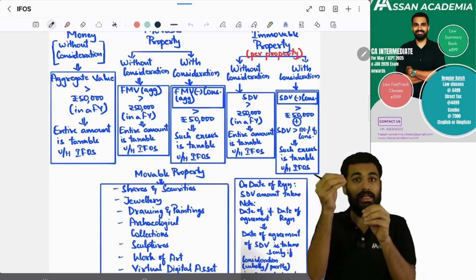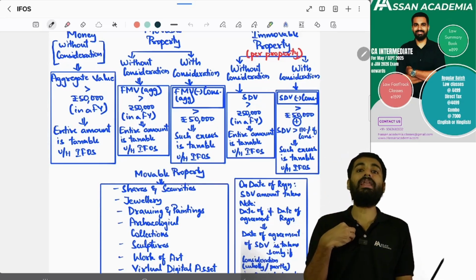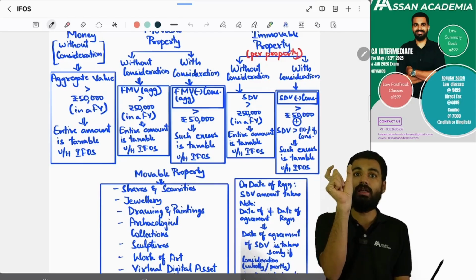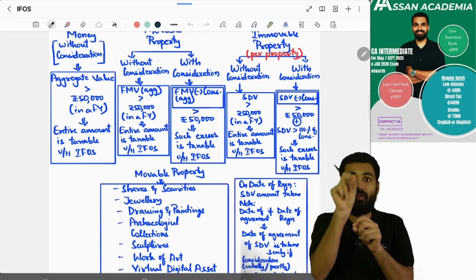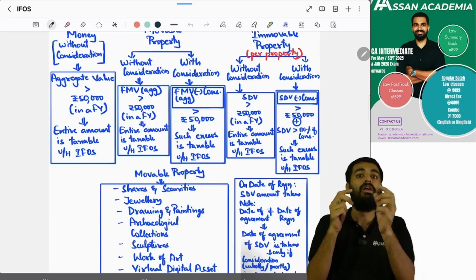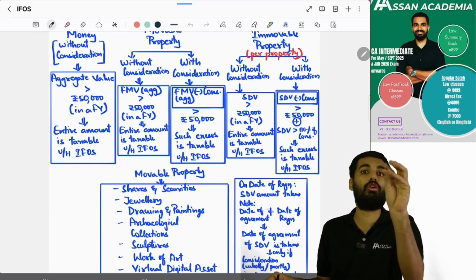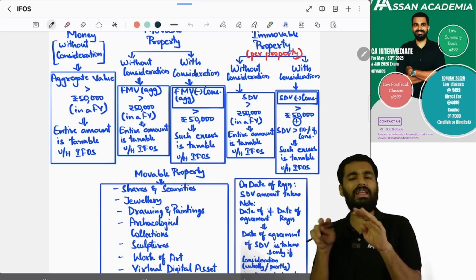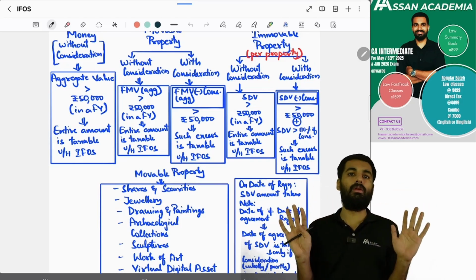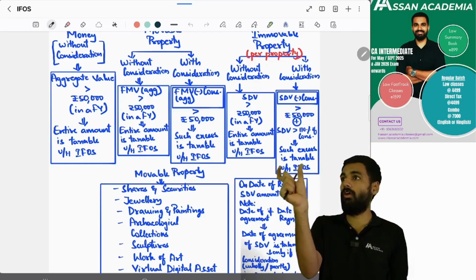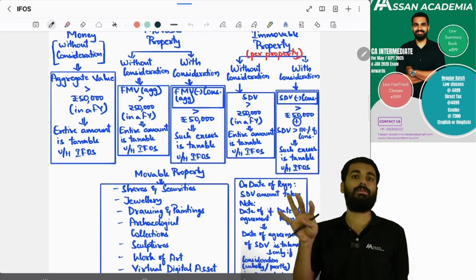Okay, and in these movable properties also, if I'm getting the movable property as a gift without giving any consideration, then I have to see the fair market value in the financial year from everybody. Is the fair market value exceeding in aggregate more than 50,000 rupees? If it is exceeding, then the entire amount is taxable. You don't have to take the fair market value minus 50,000. No, the entire amount is taxable.